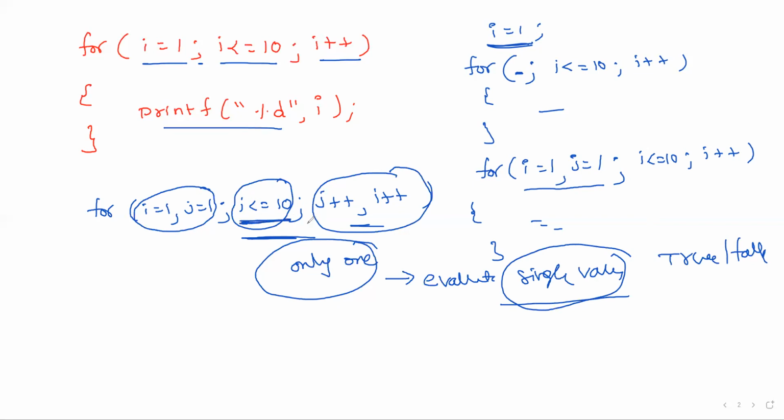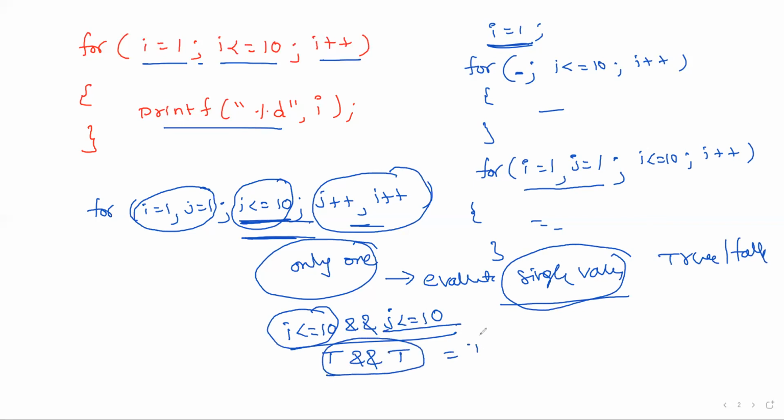For example, here I am writing the condition like this: I less than or equal to 10, double ampersand, j less than or equal to 10. I less than or equal to 10 is true, and j less than or equal to 10 is also true. True and true, the answer is true. Instead of double ampersand, if you are separating with a comma, this is not possible. Here you can write any number of conditions, but the important thing is the entire condition is evaluated to a single value.